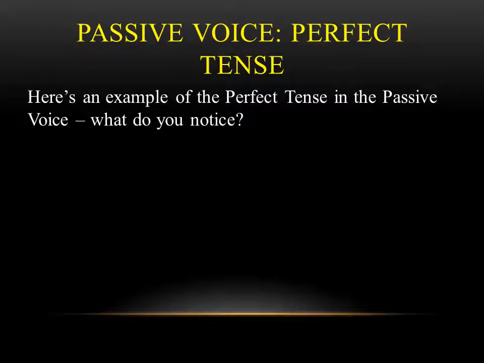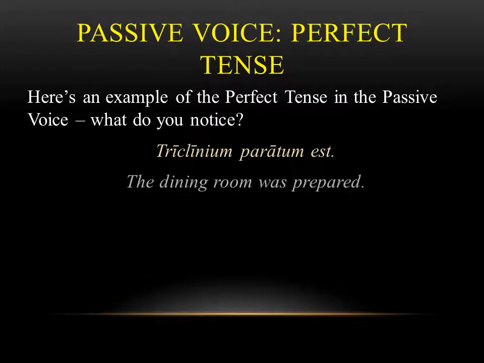So here's an example of the perfect tense in the passive voice, and I want you to pay attention. What type of things do you notice here? We have triclinium paratum est, which means the dining room was prepared. Now the verb here is actually two different pieces. It's paratum est, it's not one word. This is the perfect tense passive voice. And you're going to notice that we have paratum, which is a fourth principal part, and est, which is the verb to be in the present tense.